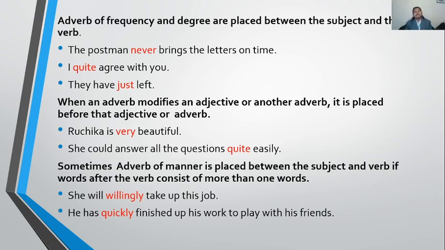Fine. Now one more exception is there, children. Sometimes the adverb of manner is placed between the subject and the verb also. Like, as you can see, she will willingly take up, or he has quickly finished up. Such kind of exceptions take place when the verb consists of more than one word, like take up or finish up. The pair verb has been used. Cleared?